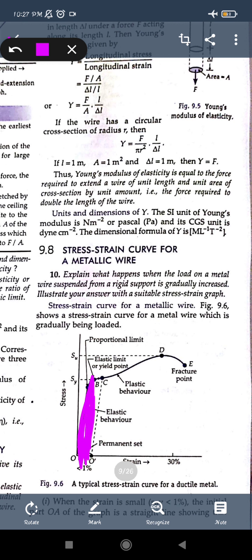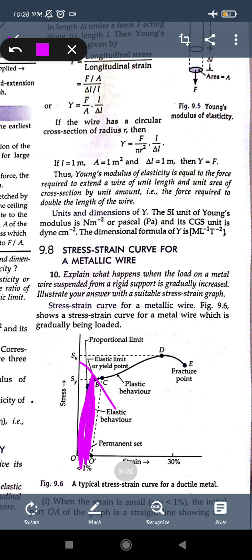Now after that, point B comes, where the elastic limit is. We know that whenever we deform any object, it regains its original shape. That will be within the elastic limit only. So this is the point till where we are applying the stress and the strain change is available, but only till the elastic limit. After that, if you keep applying stress, there will be more and more strain, which can be called overstrain.